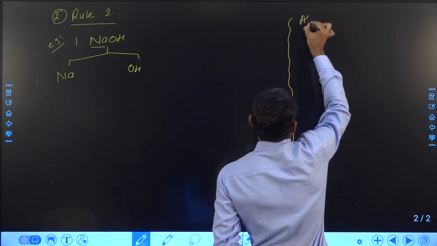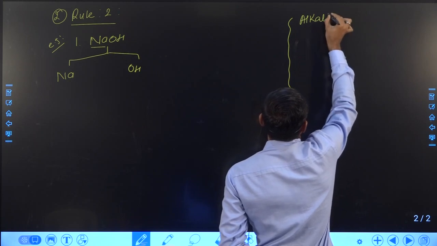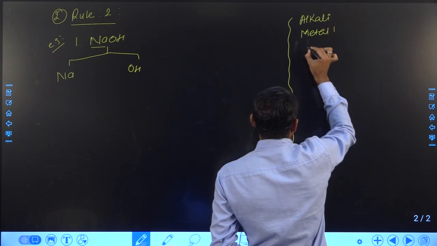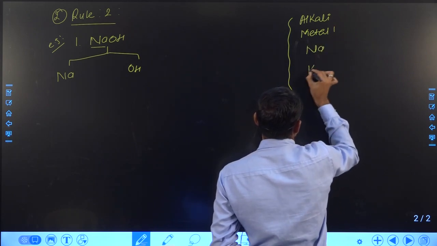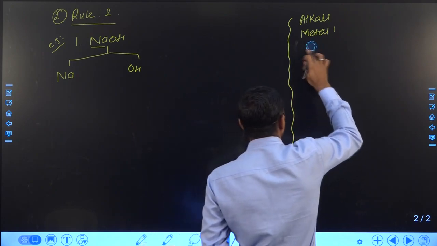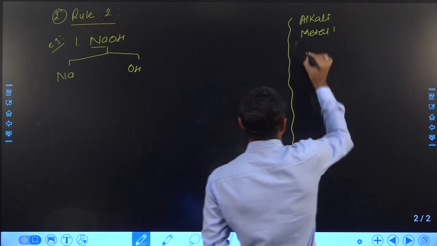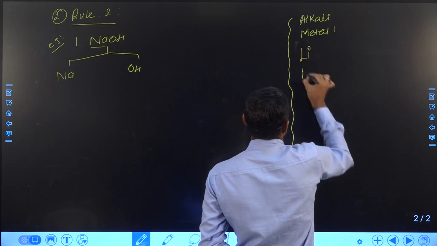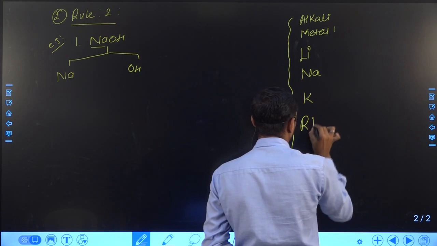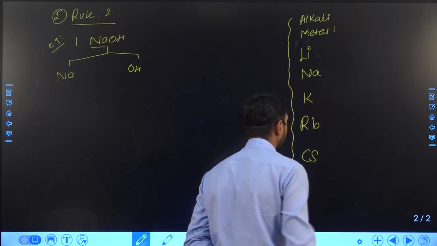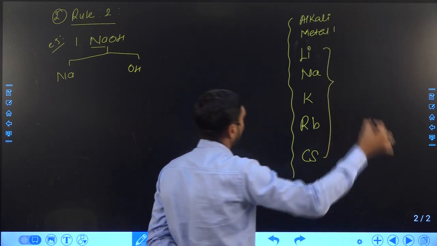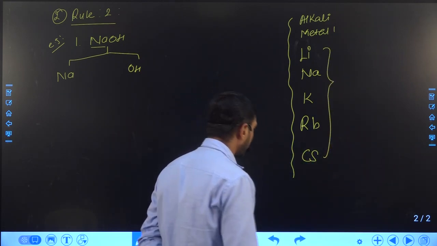For alkali metals, meaning group number 1 metals: lithium, sodium, potassium, rubidium and cesium. All these metals are called alkali metals or group number 1 metals.